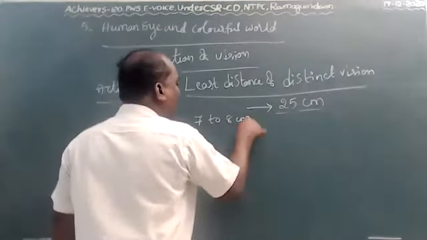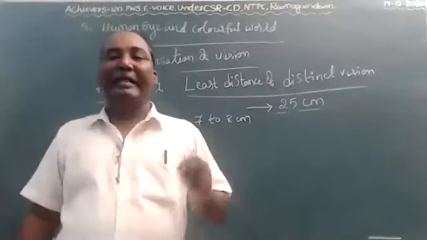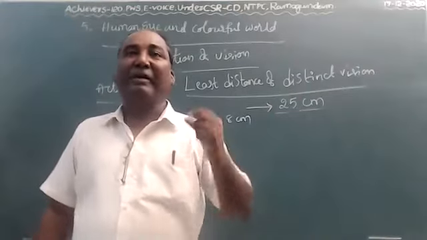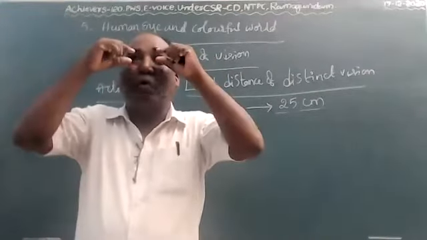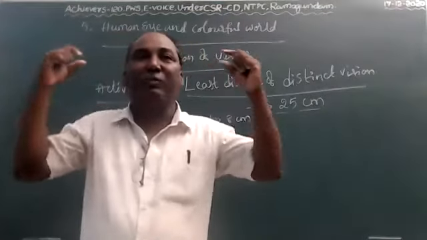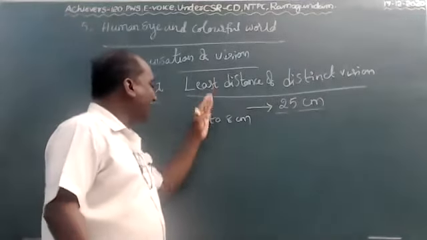Because their eye muscles are very strong, they can open very broadly, and their eye muscles sustain more. So they can see at a very small least distance of distinct vision.